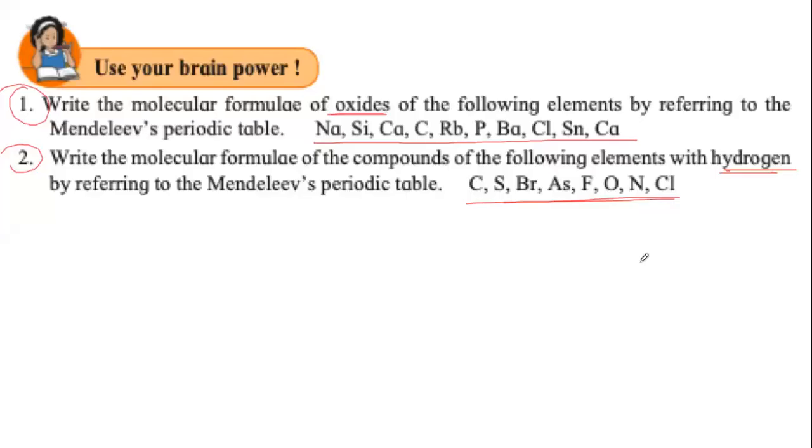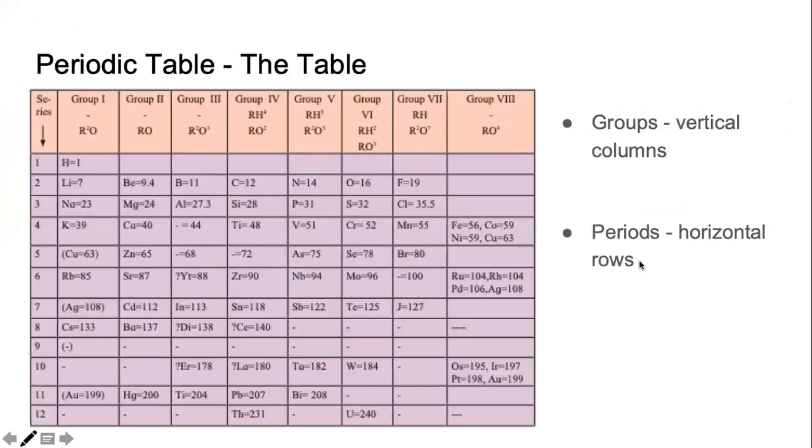Now, once you have noted down these questions, let us go back to the periodic table that Mendeleev produced. And let us study this table in a little bit more detail, and let us look at it from the chemistry point of view. Remember, we said Mendeleev did not limit himself to atomic mass. He looked at the physical properties and chemical properties. Physical properties: melting point, boiling point, and density of the elements and the oxygen compounds and hydrogen compounds.